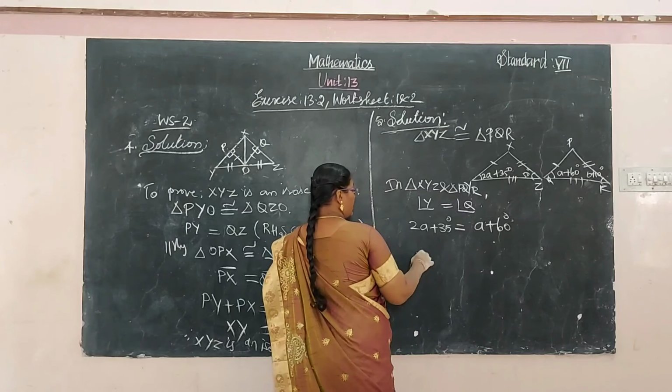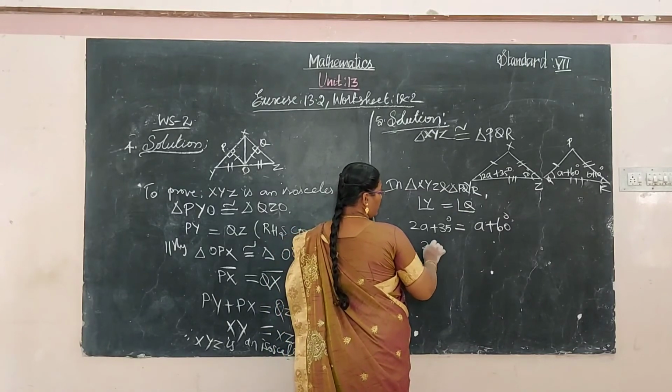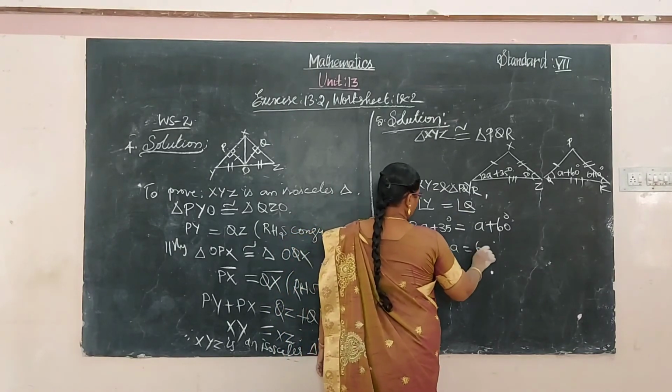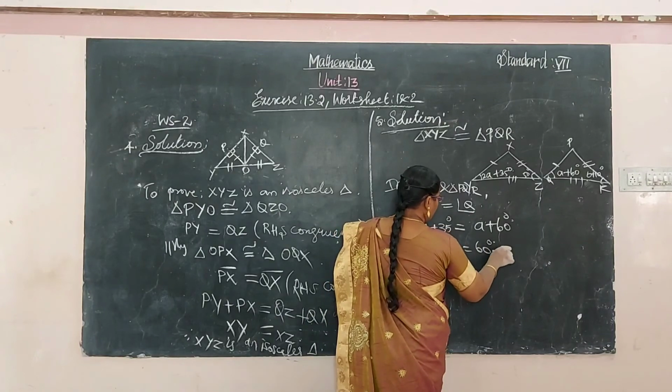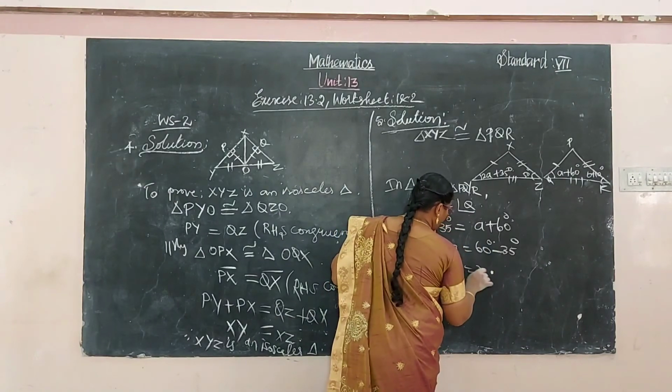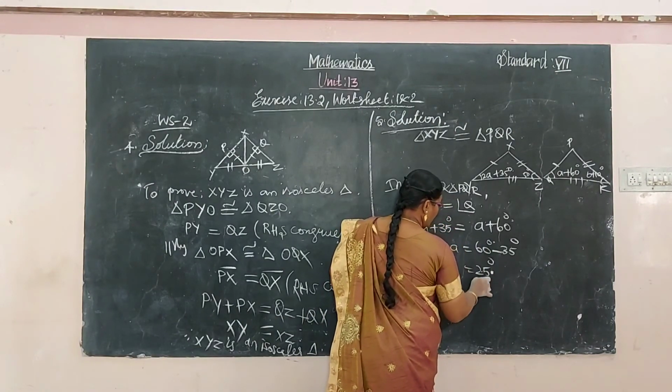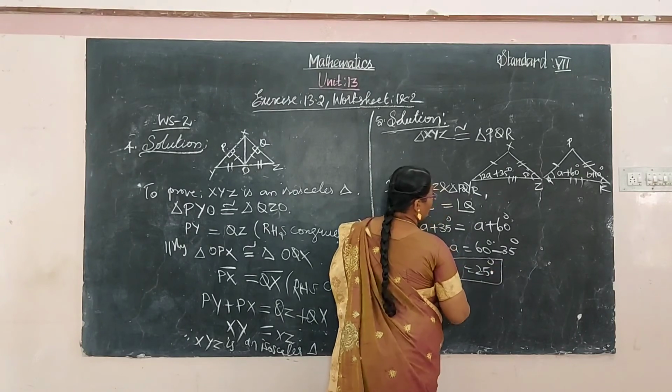So arrange the like variables: 2A minus A is equal to 60 minus 35 degrees, which is 25 degrees. So A is equal to 25 degrees.